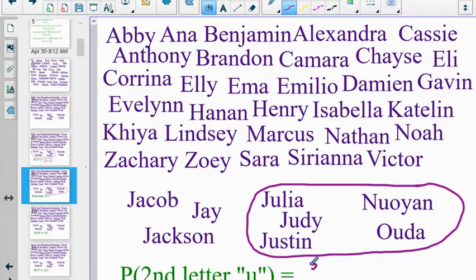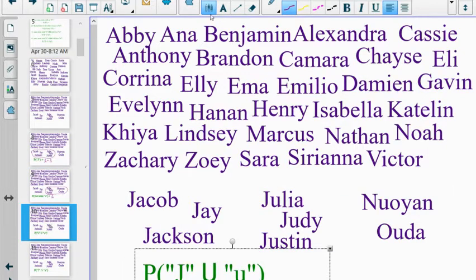And we've got 5 of them, so 5 out of the 39. And that doesn't reduce, so I'll just leave it like that. If you want to plug it in your calculator and calculate the percent, go for it, but I'm just going to leave it as 5/39.